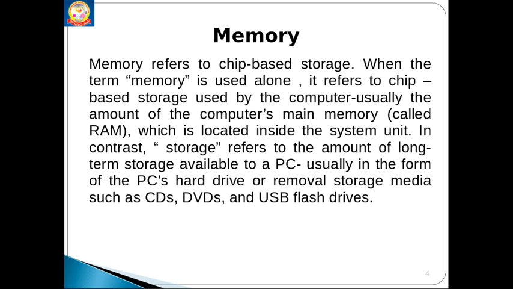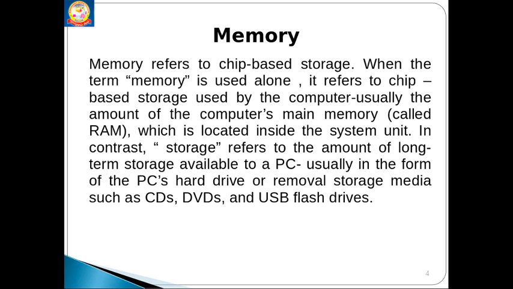Memory refers to chip-based storage. If you open our CPU and want to see the memory in the system unit, it looks like a small scale, that is a chip. When you talk about memory, we call it primary memory.